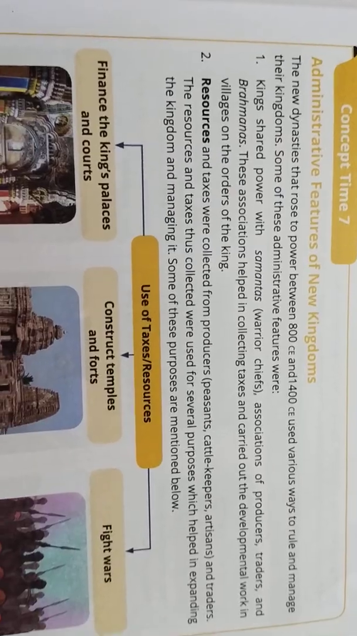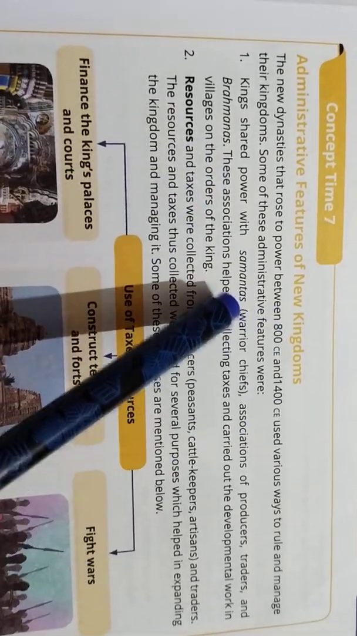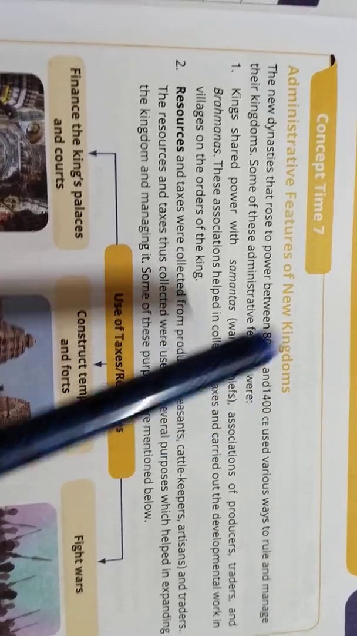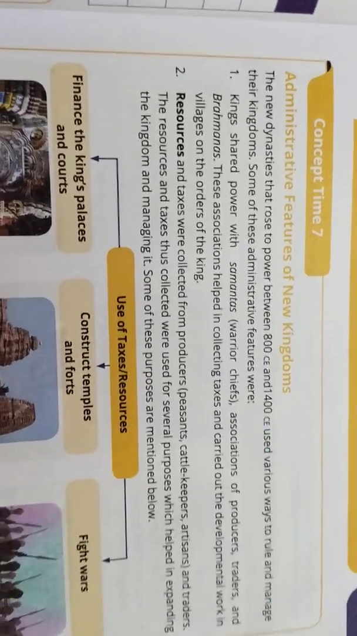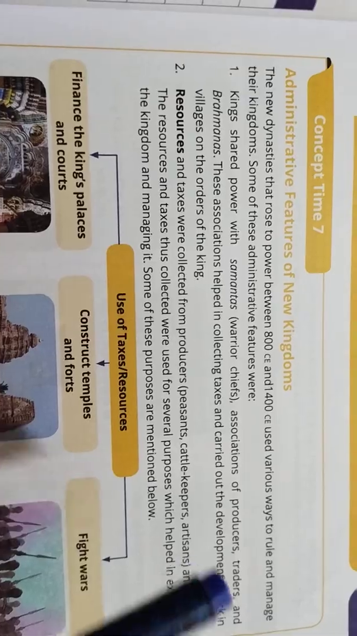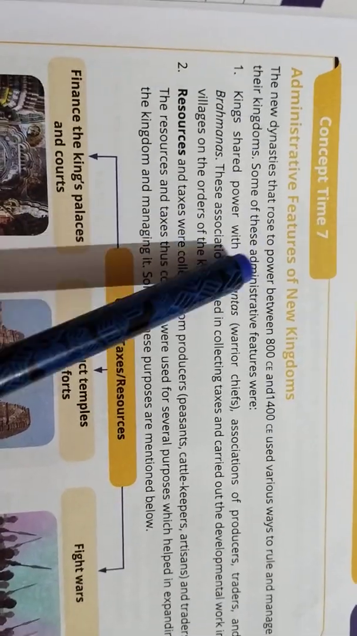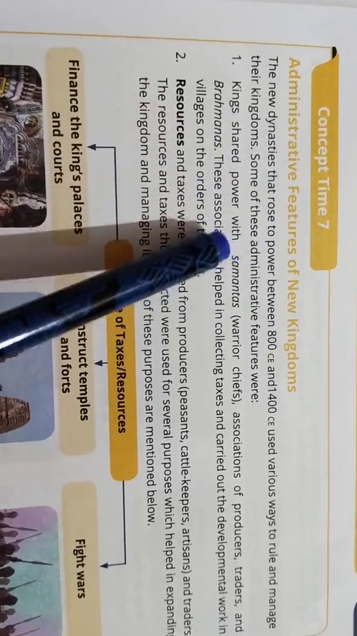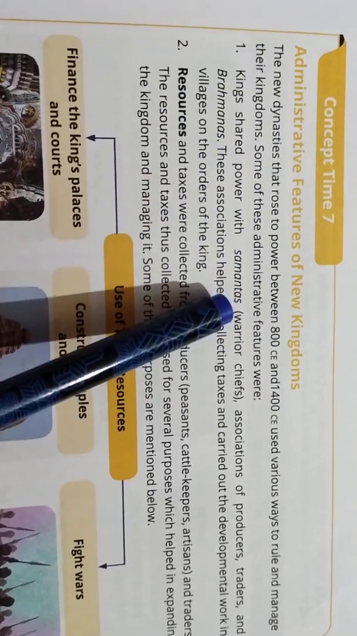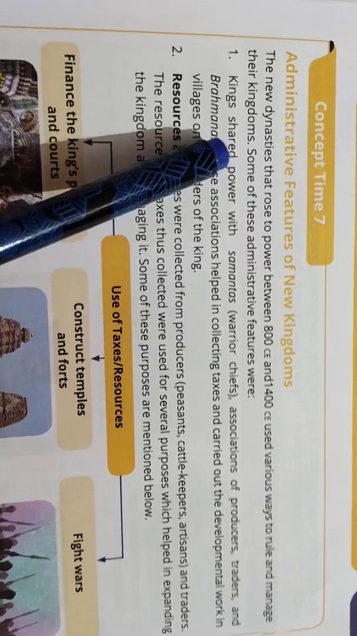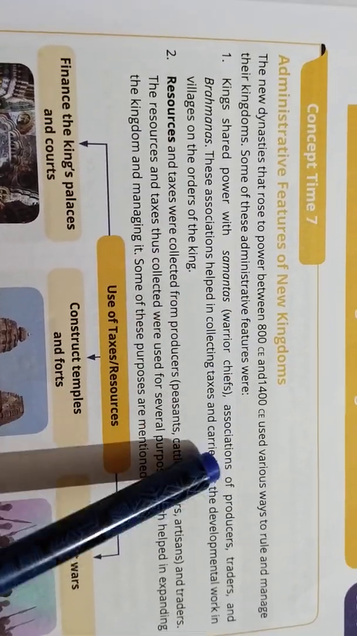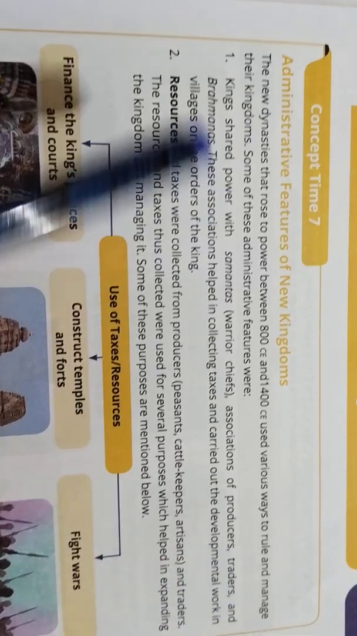So here, the new dynasties which rose between 800 CE to 1400 CE, the rulers used various ways to rule and manage their kingdom. Number one, kings shared power with samantas. So we all know who the samantas are, isn't it? Kings shared power with samantas, that is, various chiefs and associations of producers, traders and brahmanas.